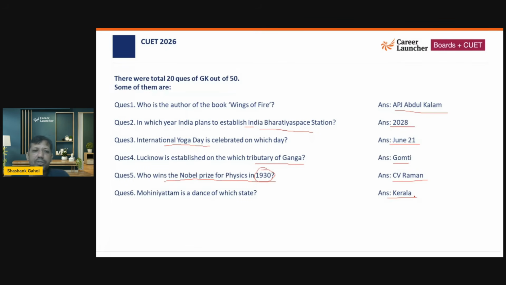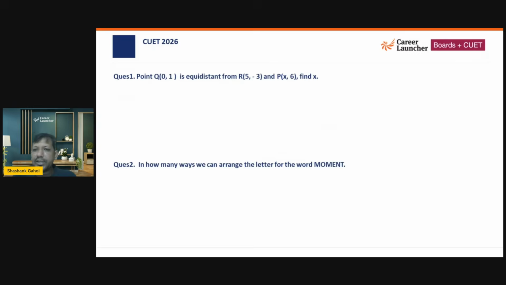So basically, these are the questions that we got in GK, and GK was not very time consuming. You just look at the question, mark the answer, and move on. Even when I looked at it, the QA part was extremely easy. So now let's look at this.